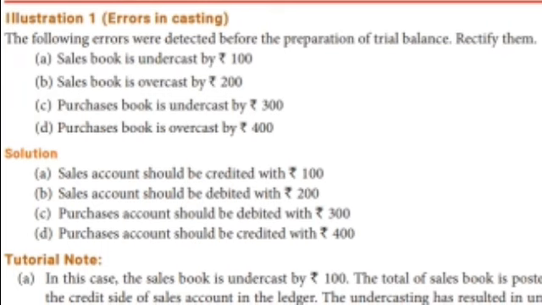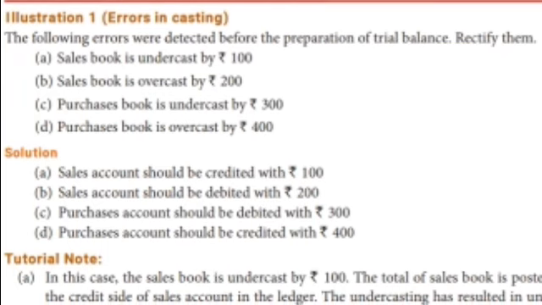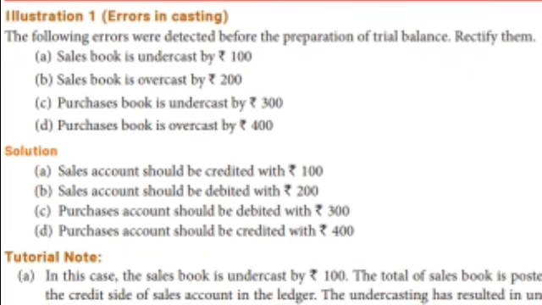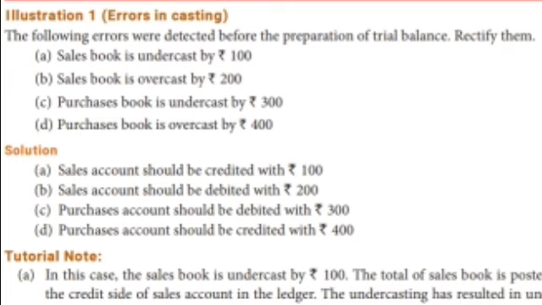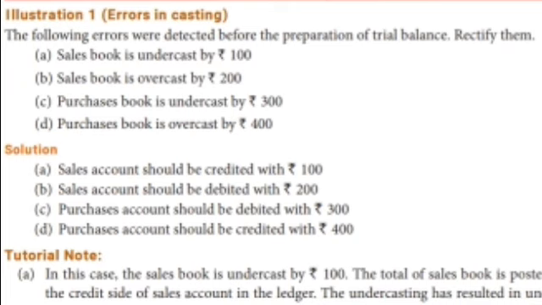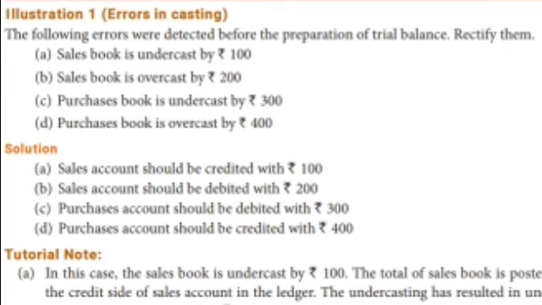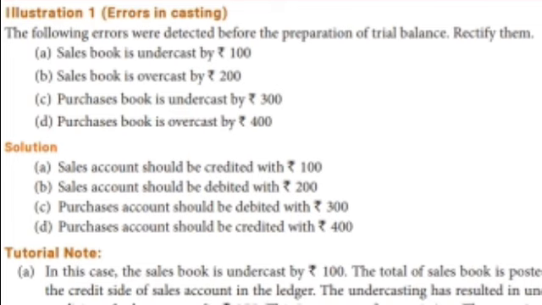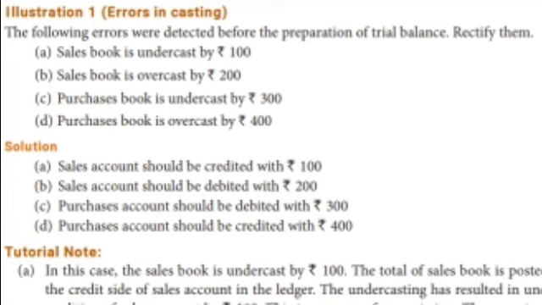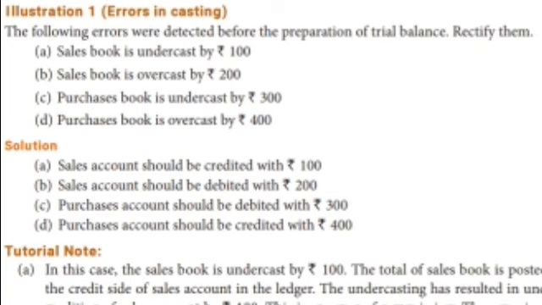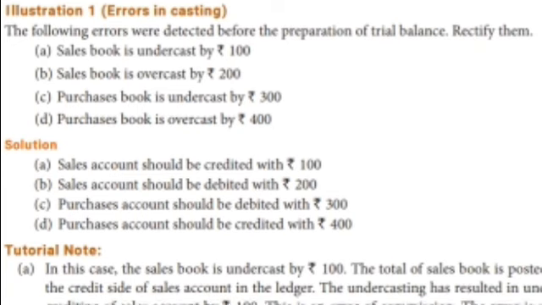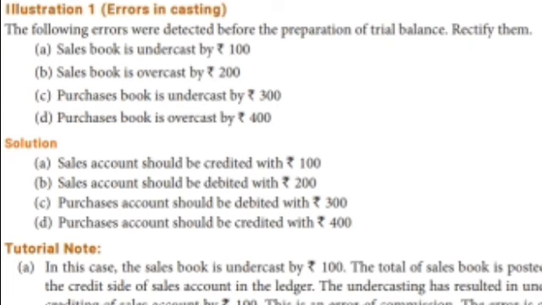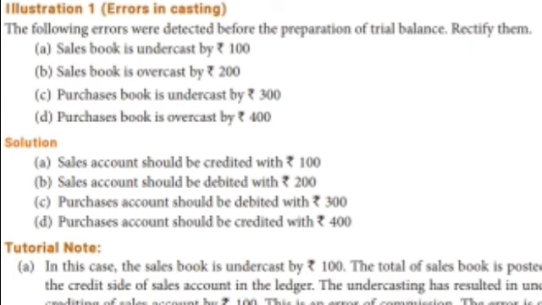Your textbook, page number 184. Illustration 1. Errors in casting. The following errors were detected before the preparation of the trial balance. Rectify them. Before the trial balance, we have to find the mistakes, the errors. The sales book is undercast by 100. Already I told you that undercast means less or short. The less amount we have to write is that 100. See here, solution. Sales account should be credited with 100.